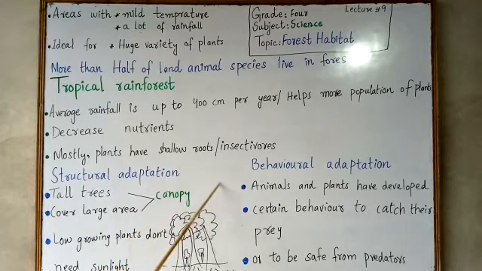They form a V type structure there. So they will block the sunlight to the lower plants. You can see here, they are stopping the sunlight so that the lower plants cannot use the sunlight. That's why the low growing plants don't need sunlight. They have modified themselves to grow without sunlight. These are the structural adaptations.